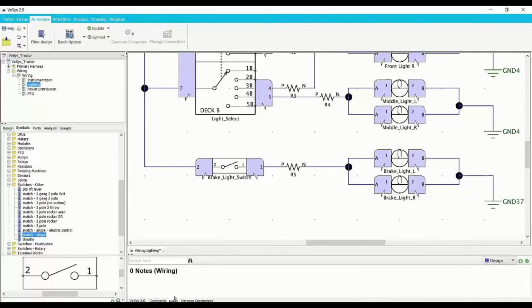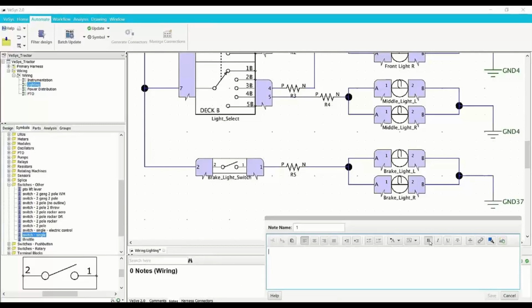Yes, I'm sorry, I had to restart the video again. So as I was saying, the designer outlines the desired behavior of the components. For example, in this case, we're selecting the light select switch. We're outlining the behavior of that switch for the verification team to make sure that it's operating as we intend. And again, for example, in position 3, the front lights and the warning lights are supposed to be on. This is the intended behavior.